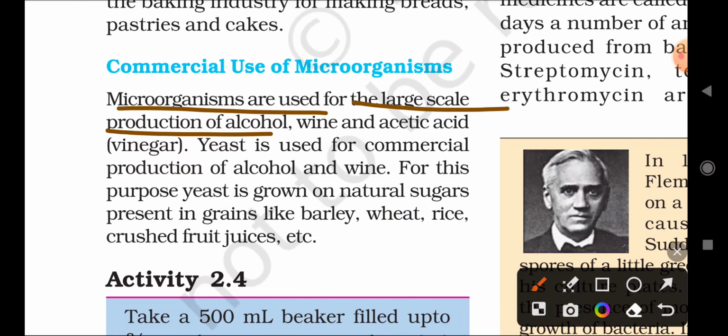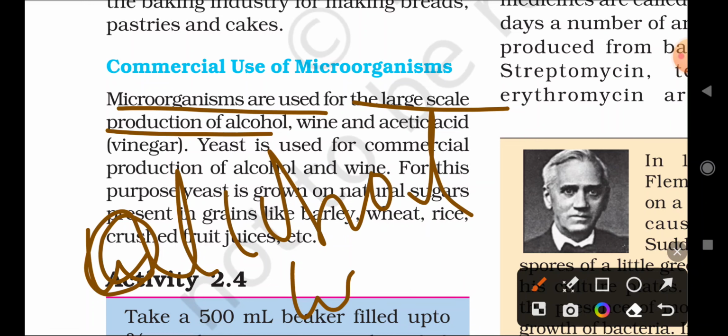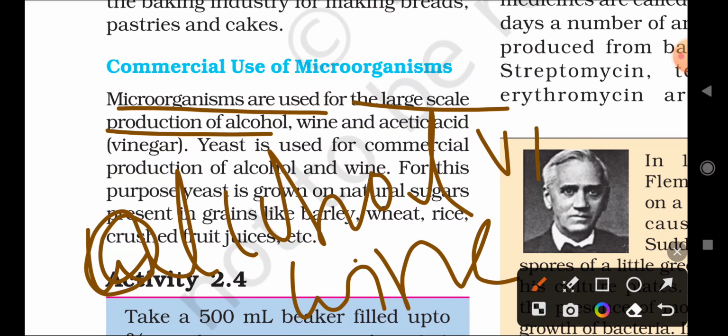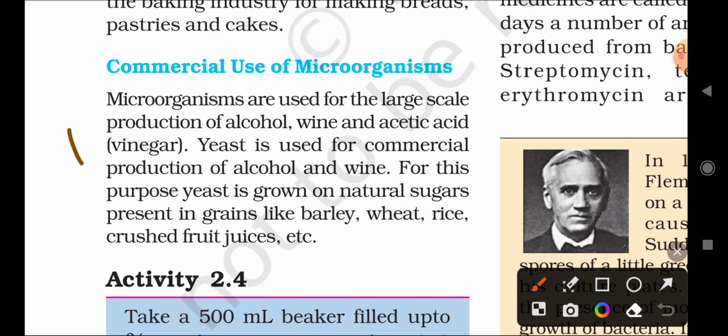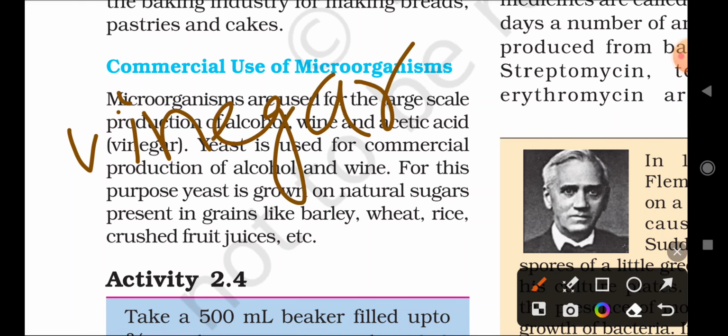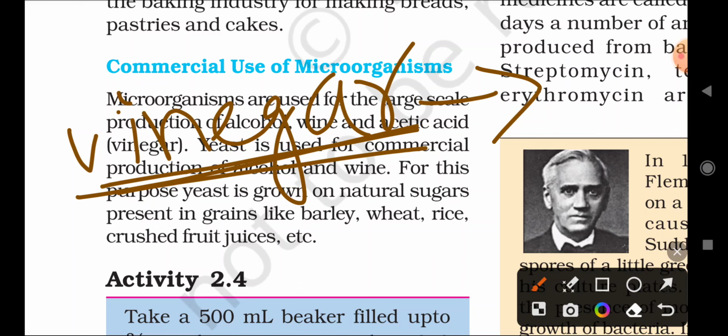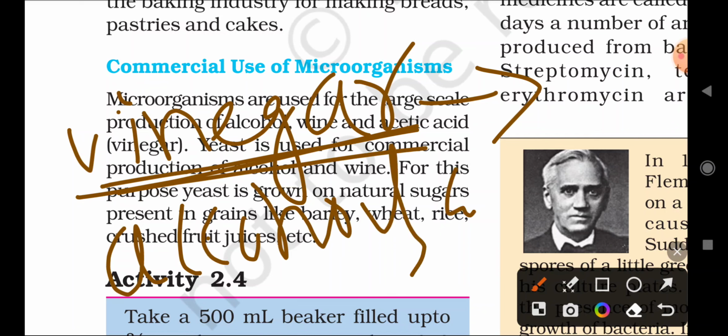For the production of alcohol, wine, right? And also vinegar. You already know the meaning of vinegar. It is used in food to add taste as well as to cook very fast. That white colored liquid is called vinegar only. Vinegar, right? After that, alcohol, and another is wine.